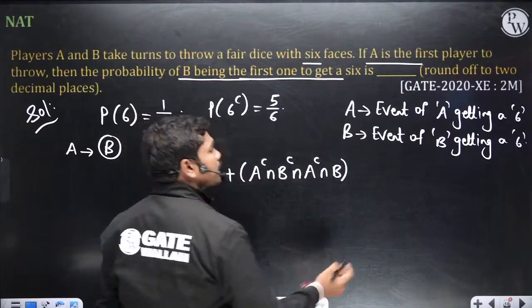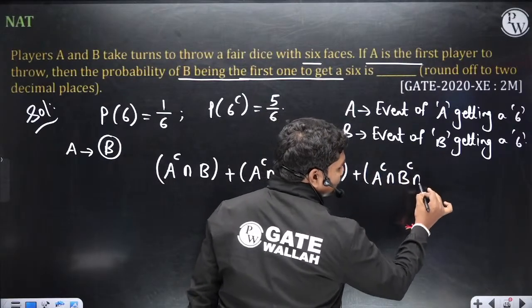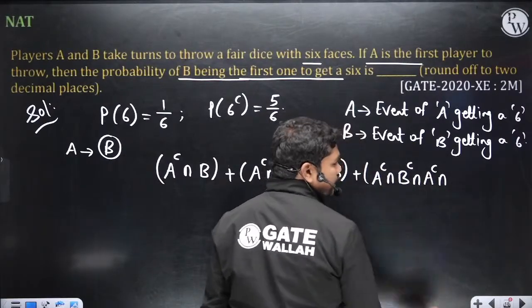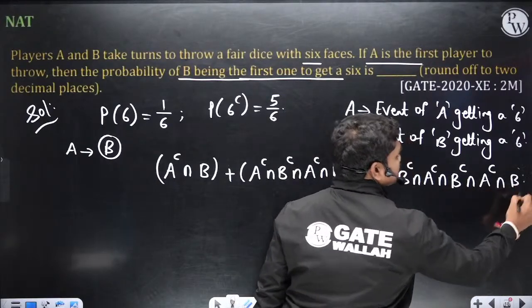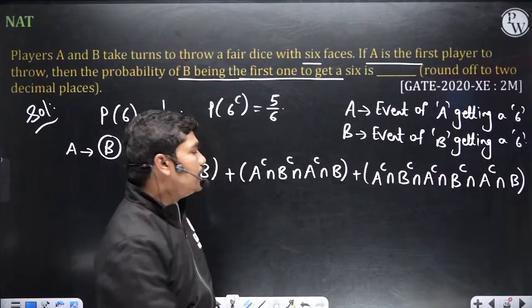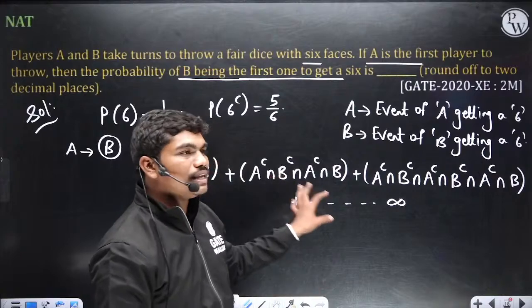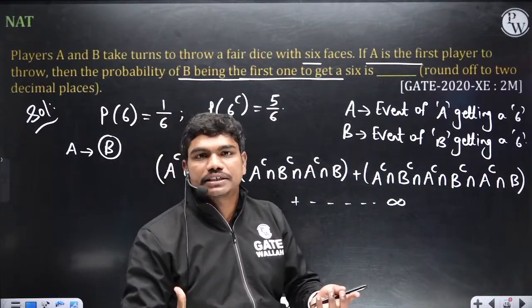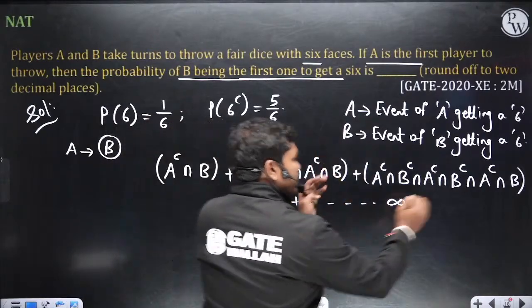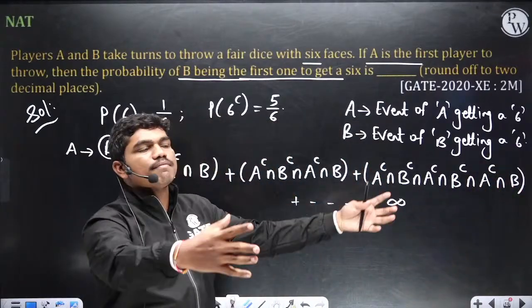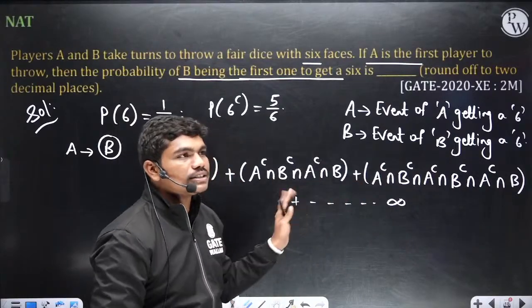Okay, this is one case. Or A the third time didn't get a 6, then B didn't get a 6, then again A tried, he did not get a 6, B also did not get a 6, A also did not get a 6, and finally B got a 6. This is one possibility. Similarly, this can go till infinity. Correct? Can this happen? You never know when you get a 6, so this can happen infinitely. This is one possibility, this is one possibility, this is one possibility. Like this you have an infinite number of possibilities for B to win the game. Did you all understand how I have written this?